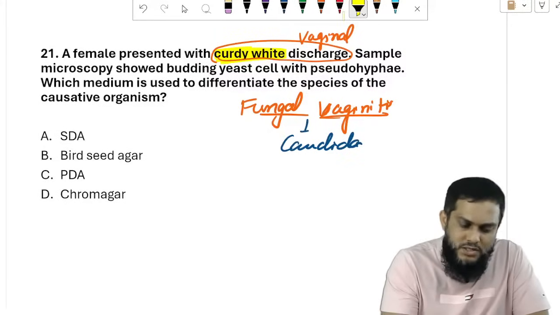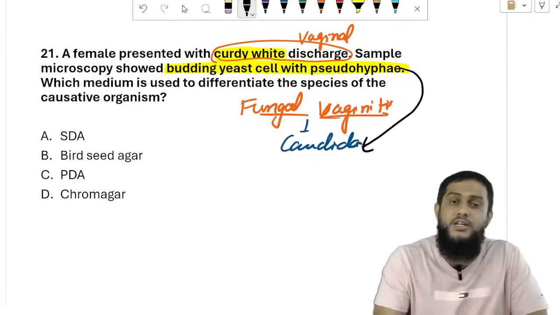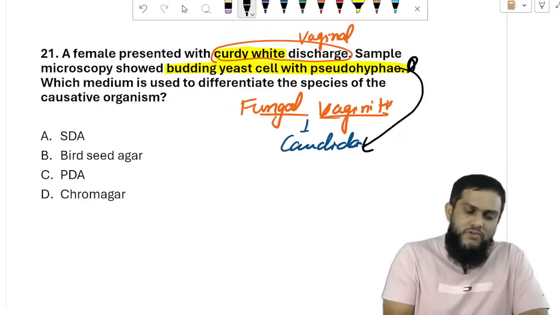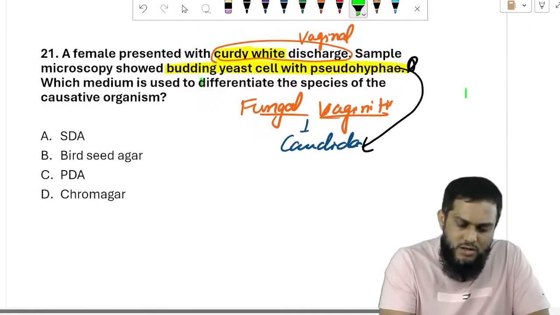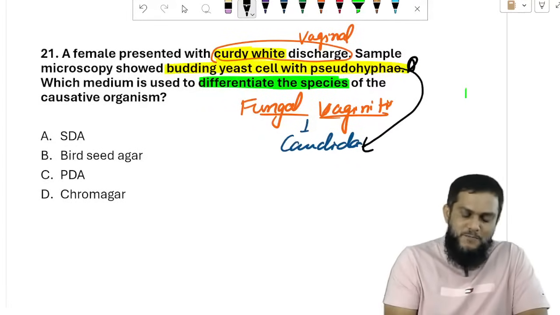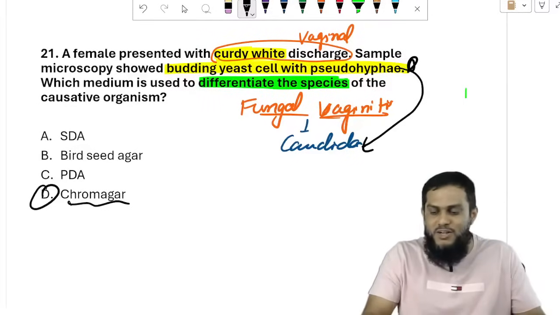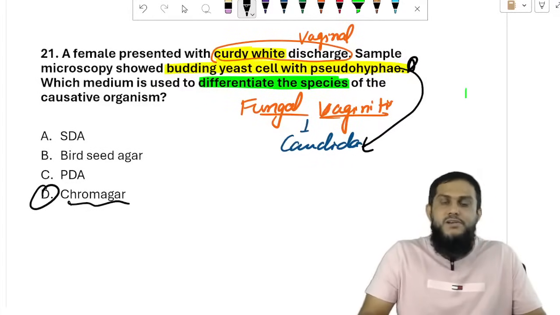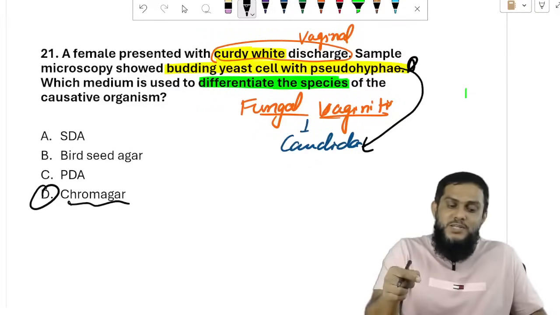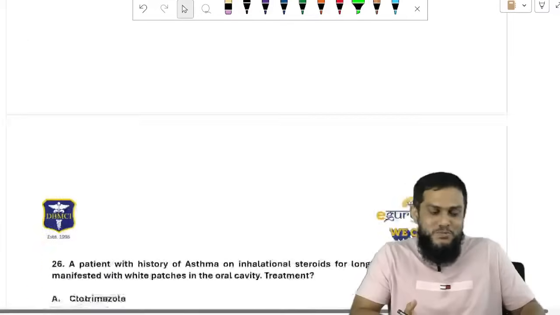Microscopy showed budding yeast cells with pseudohyphae. Sir, budding yeast cells and pseudohyphae are again Candida. Only Candida shows pseudohyphae. Which medium is used to differentiate the species? Don't say SDA, don't say Bird seed agar, don't say PDA. You know, CHROMagar, right? CHROMagar. Candida species you can differentiate based on CHROMagar. All the species can be differentiated based on CHROMagar.